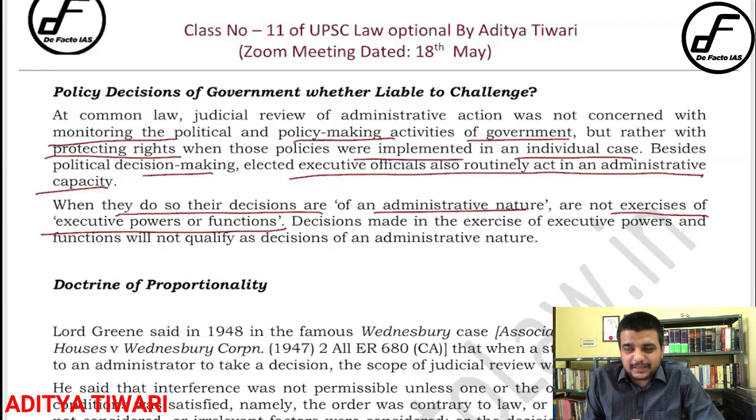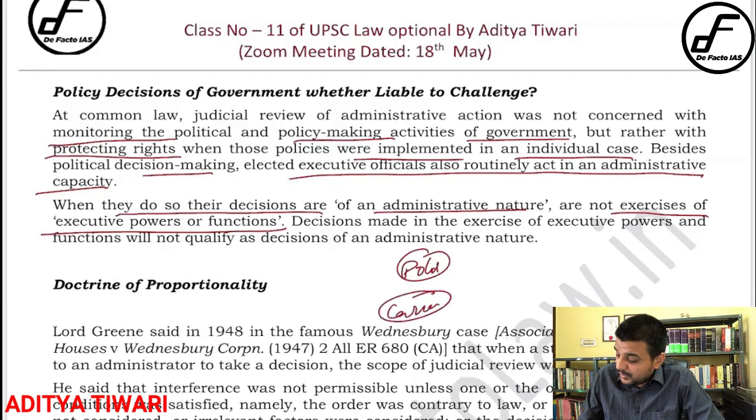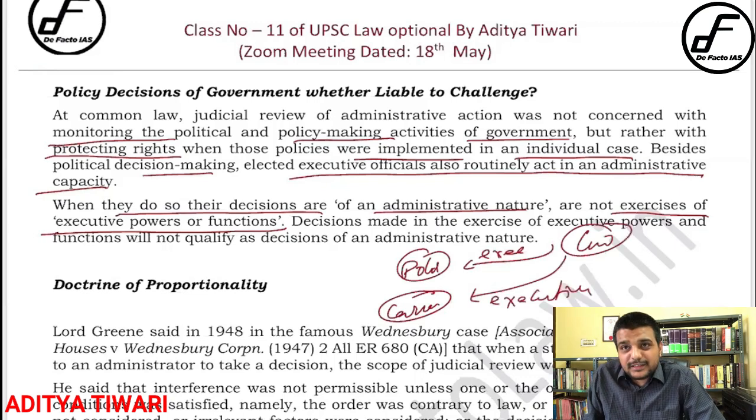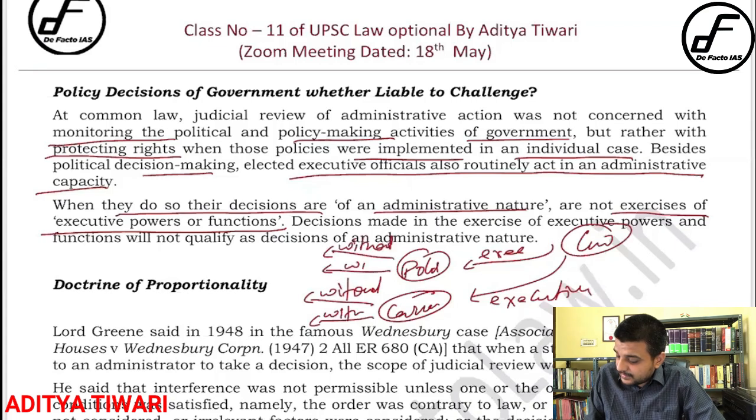I am saying, it is a very simple thing, that there are two types of executive. One is the political, one is the career. Now suppose there is a law, and that law confers executive power. Okay? Now this executive power can be exercised without discretion or with discretion. Here also it can be without discretion and with discretion. Okay? So in the case of the political executive, both of them will become administrative action. But in the case of the career executive, only that which comes with discretion will become administrative action.